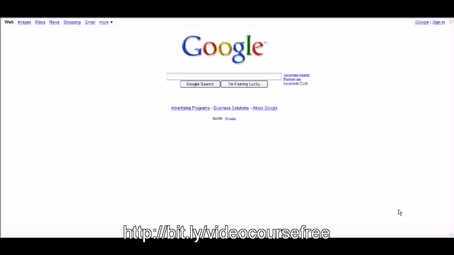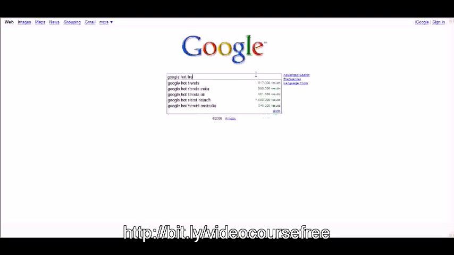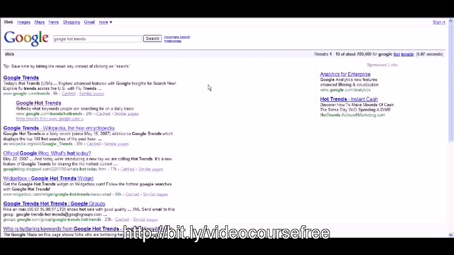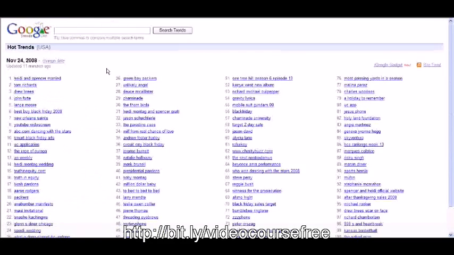So the first thing we're going to do is go over to google.com and just type in the phrase Google Hot Trends. Google Hot Trends. You can see it right there in the window. I just typed in Google Hot Trends. Now go directly over here and run your Google search. And you're looking for Google Hot Trends, which would be the second result. And when you get to it, you're going to get to a page that looks something like this.